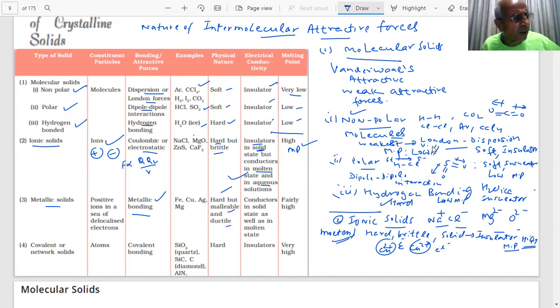Question put up in the paper now. See, the properties are changing as the nature of the intermolecular attractive force is changing. That's why our main purpose of this. What do you mean by classification on the basis of intermolecular attractive forces?